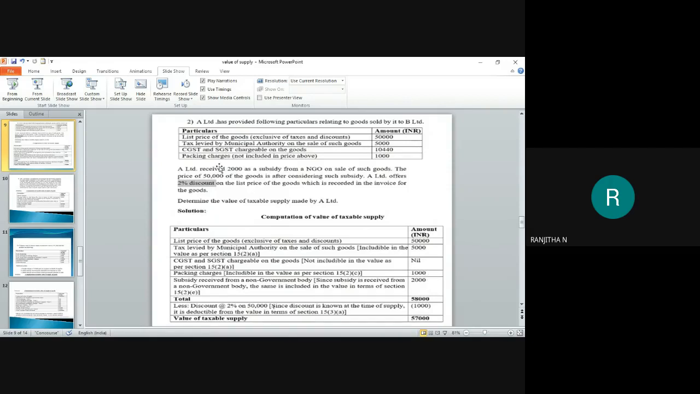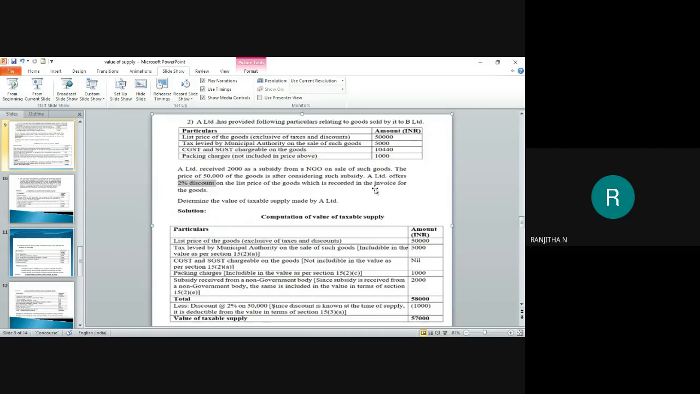Next, go for this paragraph. What is there in the paragraph? A Limited receives 2,000 as a subsidy from an NGO. This is a subsidy received from the NGO, not the government. As I have not received the subsidy from the government, I can add this. So I'm taking this 2,000 to my outer column: subsidy received from a non-government body, 2,000.